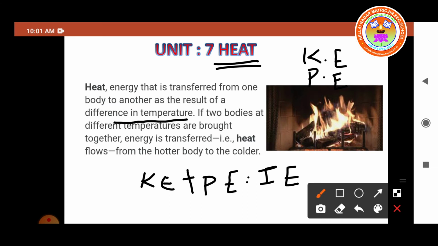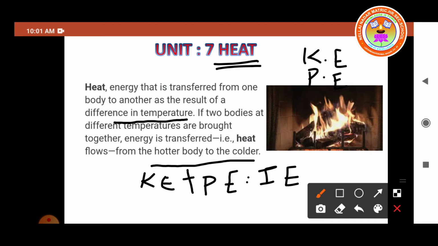If two bodies at different temperatures are brought together, the energy is transferred, isn't it? That is, heat energy flows from the hotter body to the colder body. Do you understand? So what is heat energy? The internal energy when it flows out is called heat energy.